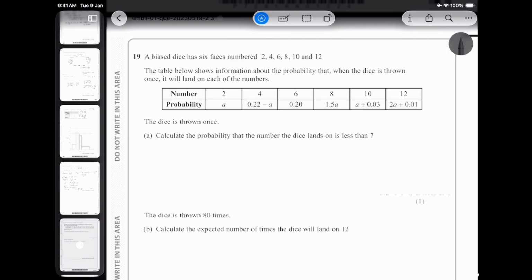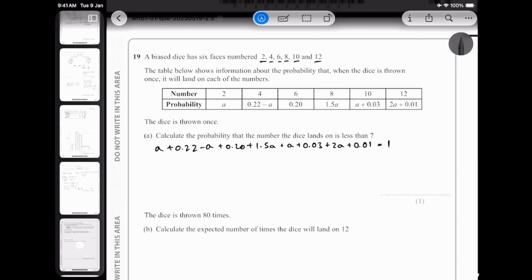Very simple concept. We know that all the possible probabilities, for getting 2, 4, 6, 8, 12, always add up to 1. So we have a very good hint in this case. So we have a + 0.22 - a + 0.20 + 1.5a + 0.03 + 2.2a + 0.01, and then we combine everything together, and this will be equal to 1.